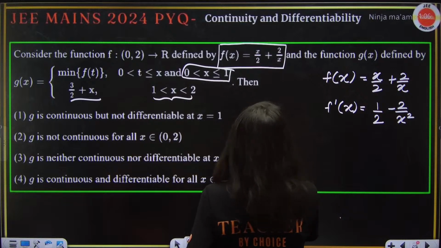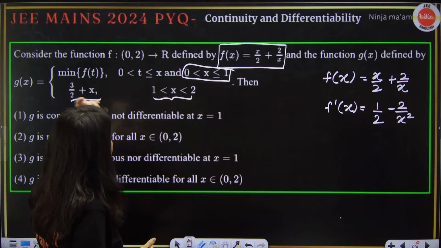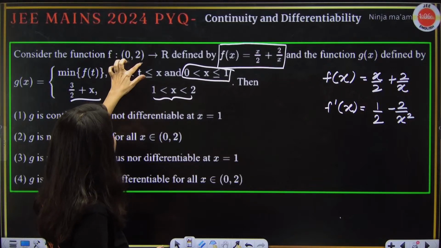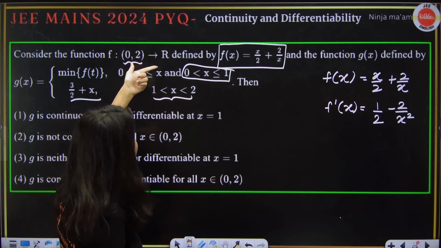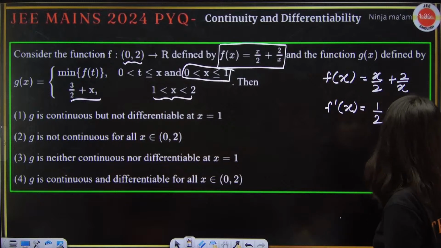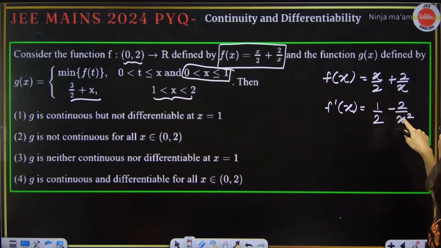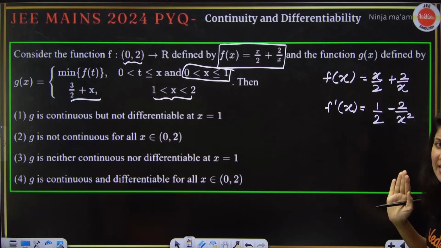Now I need to talk only about 0 to 2. Can you see the domain of this function f is 0 to 2? This is the domain. If you put 0 over here, what will you get? Half minus infinity, so the derivative will be less than 0.